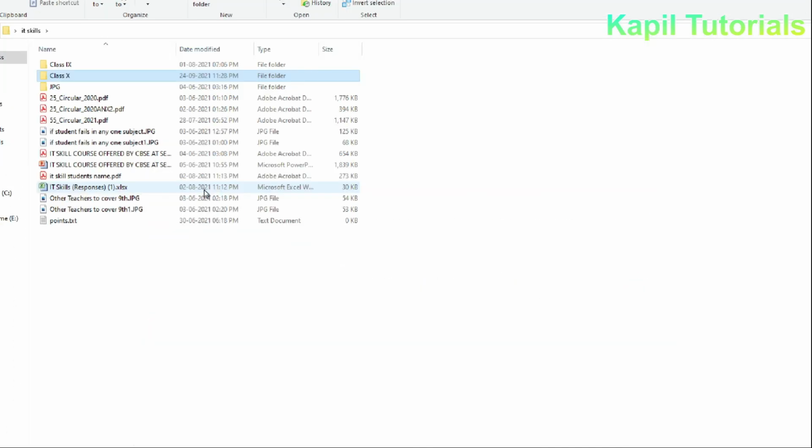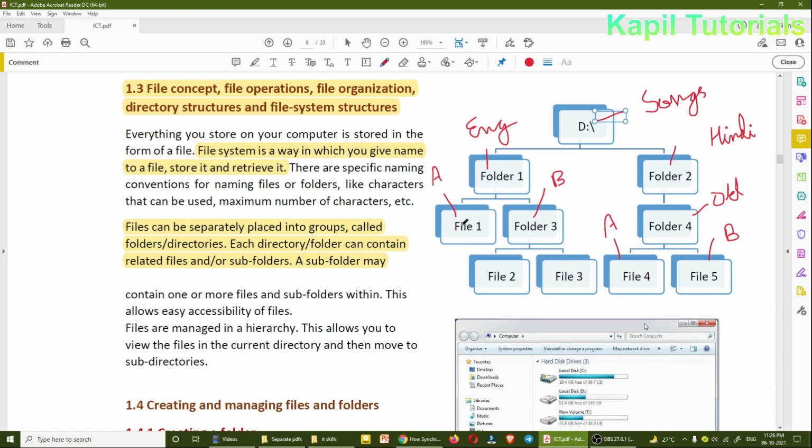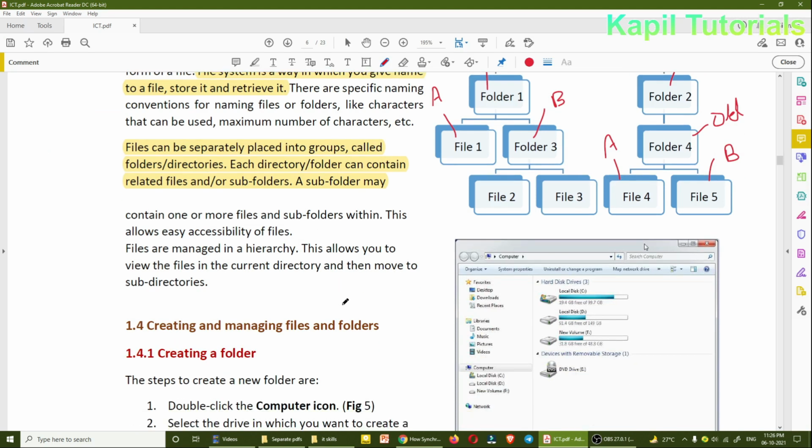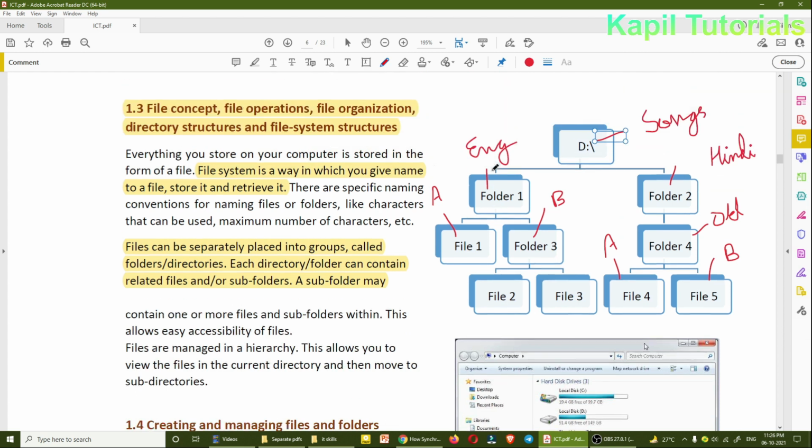So this concept is clear to you. Files are managed in a hierarchy. This allows you to view the files in a current directory and then move to subdirectories. Hierarchy means, as I have explained, songs in a hierarchy are made. Songs, then English, Hindi, then different artists. So hierarchy means some system is being maintained.